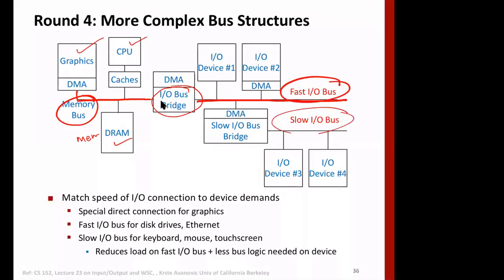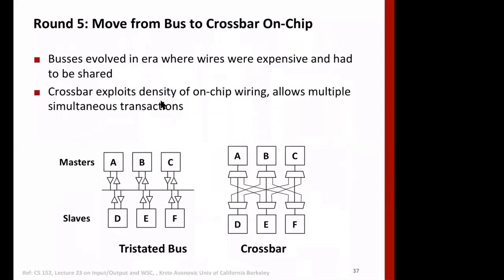The slow IO bus will have things like keyboard or mouse, which do not have a high data rate, and on the fast IO bus we can have, say, NICs, network interface cards, and some other devices which take comparatively higher bandwidth, like disk drives and Ethernet. So this can be Ethernet, this can be a disk drive, and this can be mouse and keyboard. All right.